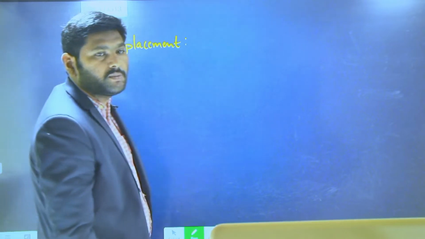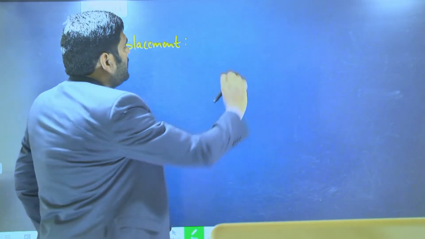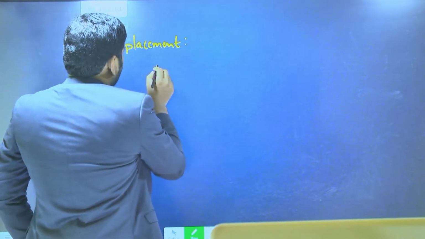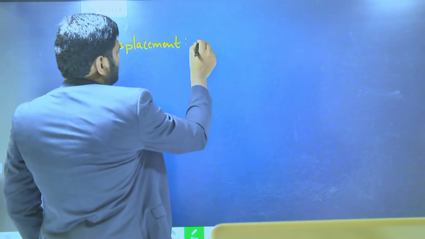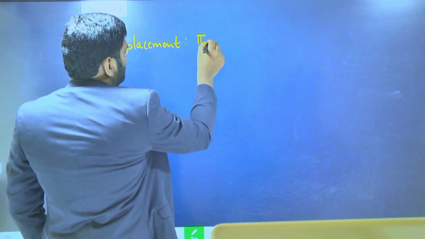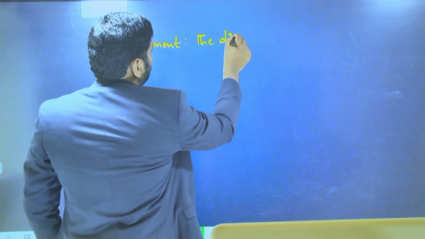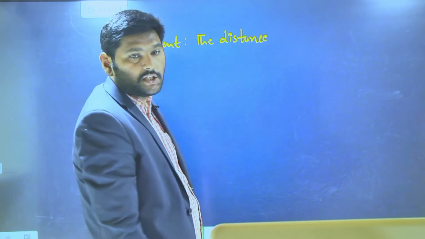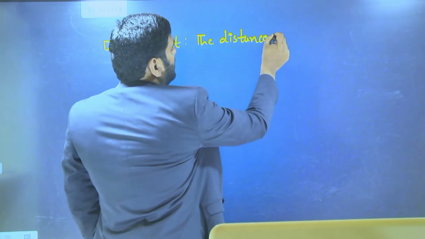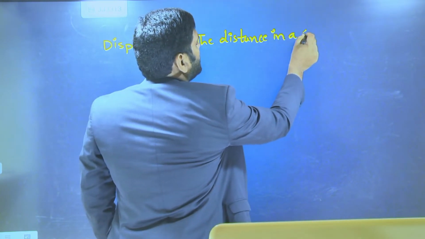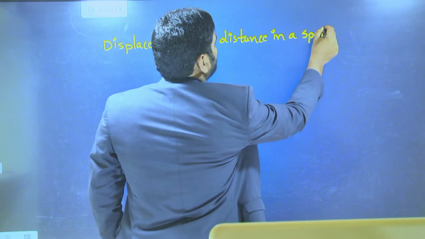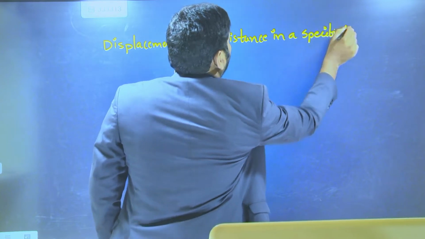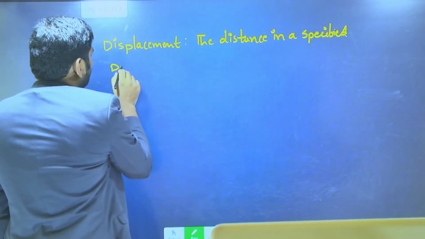Displacement. What is meant by displacement? Displacement is nothing but the distance in a specified direction.